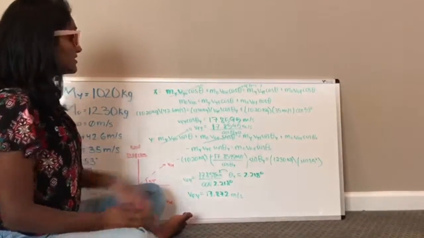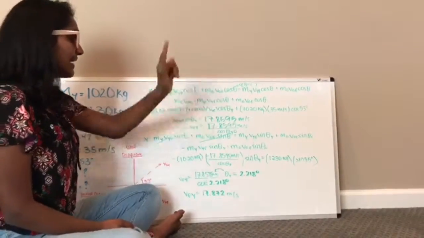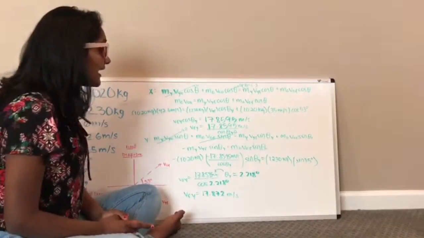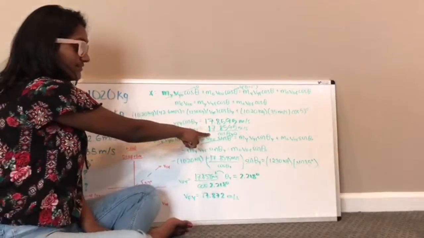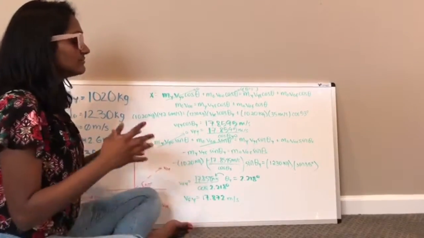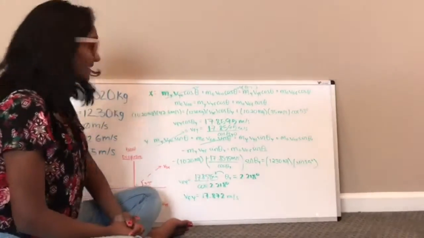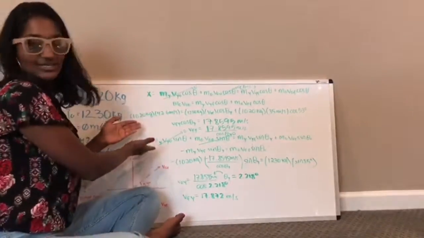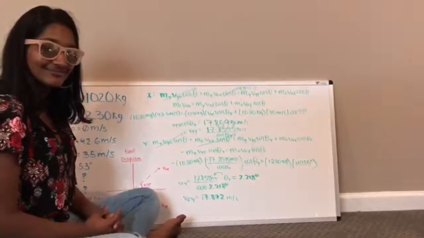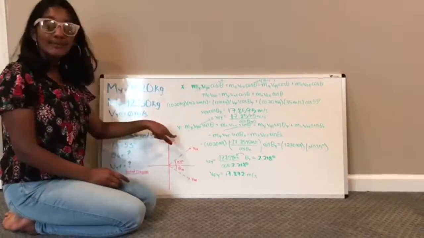Once you find that, you can divide that by cosine of angle y, and you'll get VFY is equal to 17.8595 divided by cosine of angle y. We're going to use that value in our y calculations, as you'll see in the next segment. So now that you found that, you can work with y momentum.